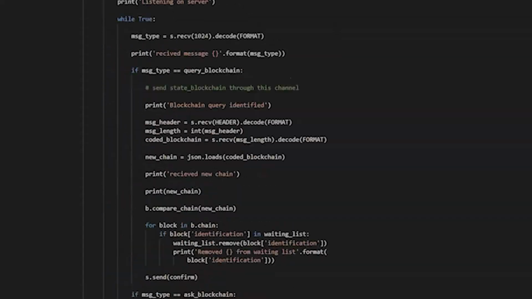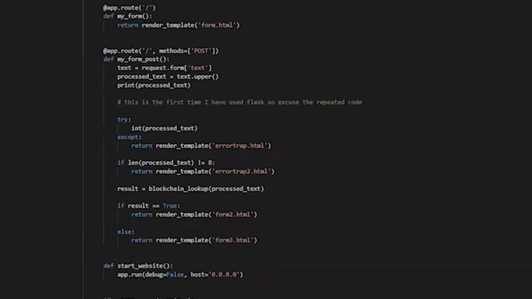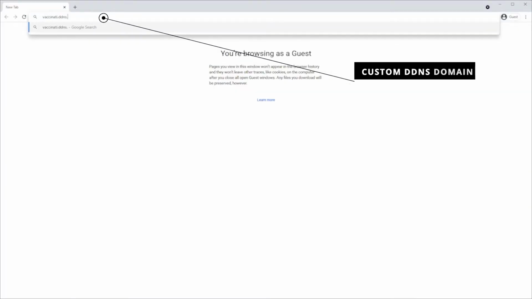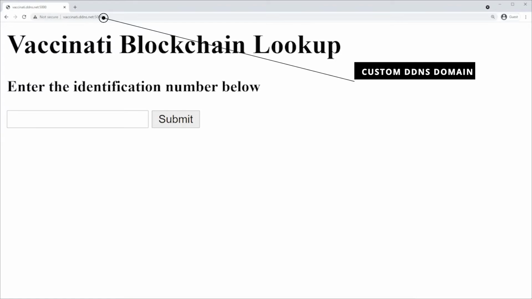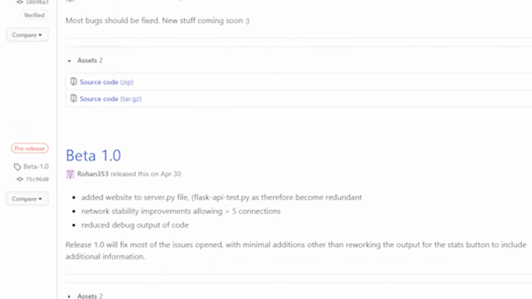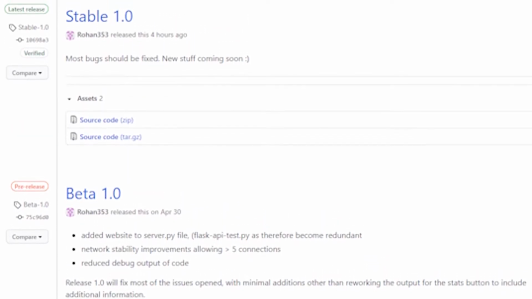The code powering Vaccinati is fully functional and exists as a proof of concept, using identification numbers instead of fingerprints for testing purposes. The stable release, which was recently finished, can be downloaded from my GitHub linked below.